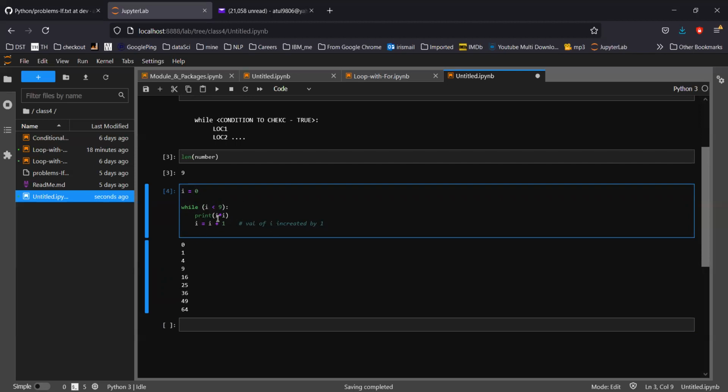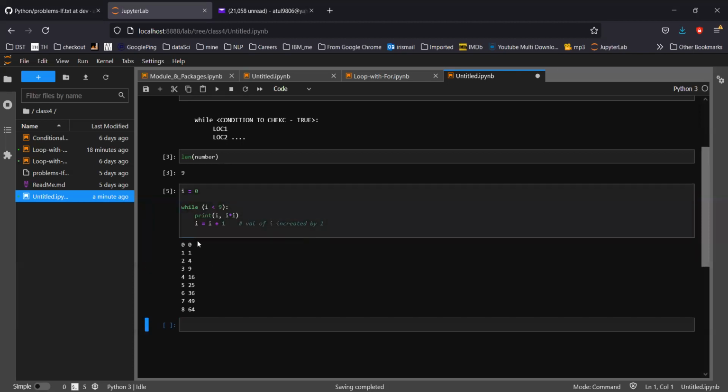So if you see here, let me put one more thing here. Let's say I. Okay, now that's better. So 0, 0, then the I value is 1, then obviously I into I is 1, then the I value is 2, then 2 into 2 is 4, 3, 9, and all that. Okay, the last point that came here was 8. So once 8 came, obviously 8 into 8, 64, will be printed here. That's fine.